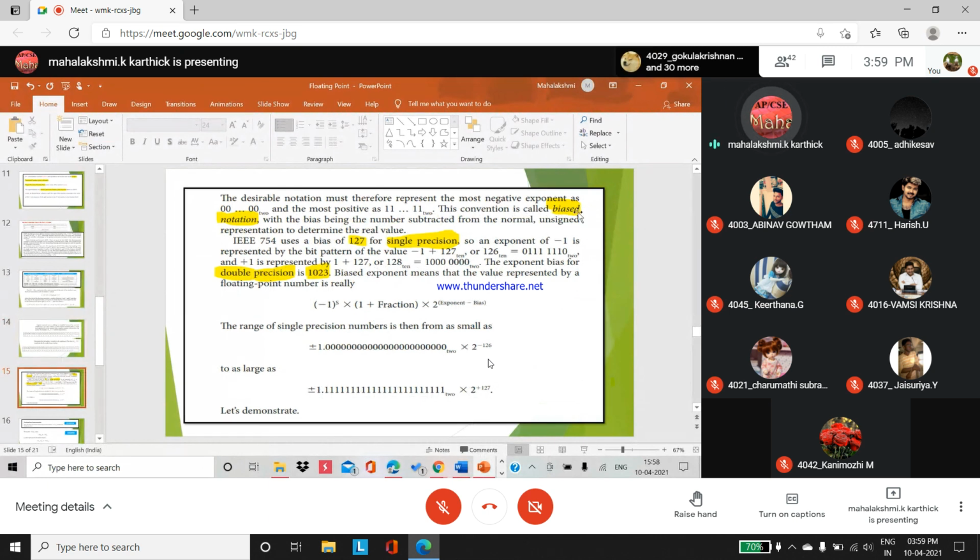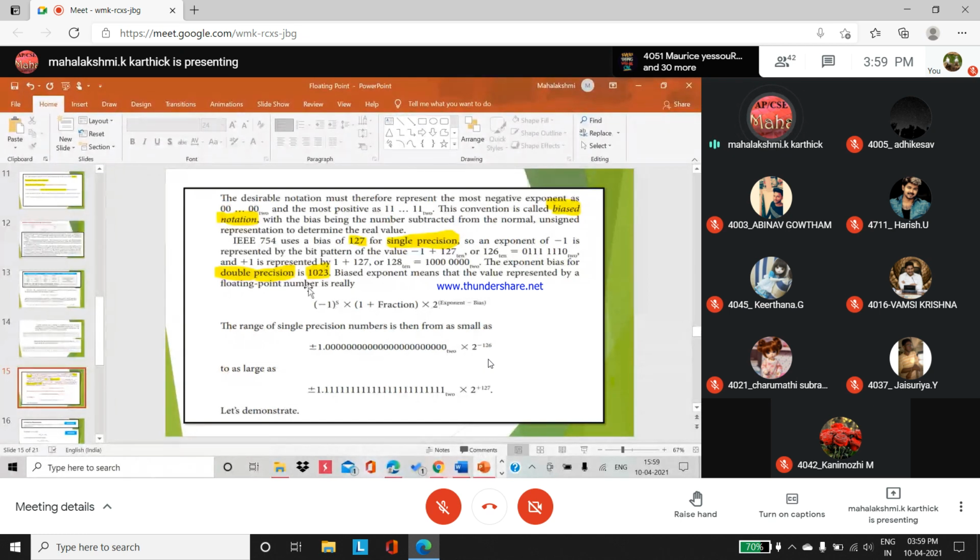So this conversion is simple, and biasing has to be done. For single precision, 127: how they have converted this negative exponent plus 127 gives 126, convert to its binary form. Then again for a positive exponent, add and convert to its binary form. Normal representation of a floating point number with bias exponent means that the value represented by the floating point number is -1 to the power sign bit into 1 plus fraction into...